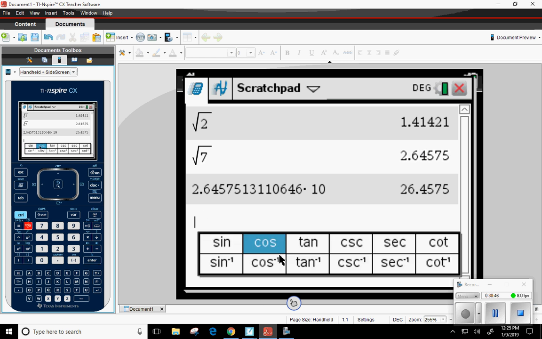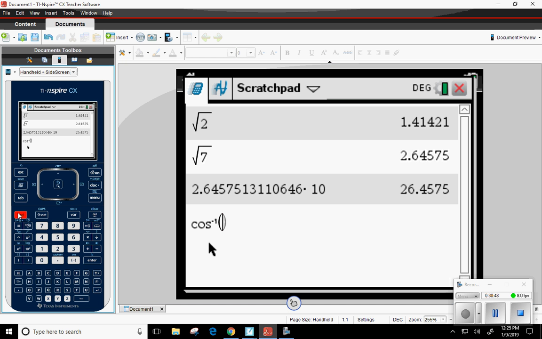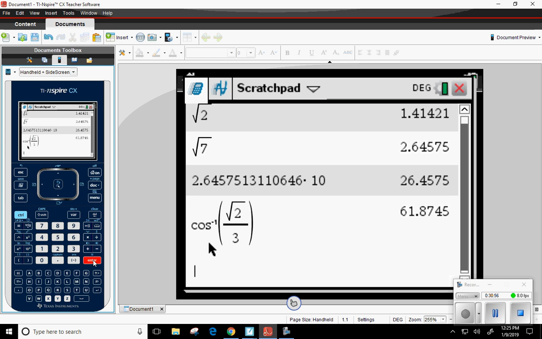So let's see. So cosine inverse, control divide, the square root of 2 over 3. We said 62, 61.8. So how close did we get? We got really close.